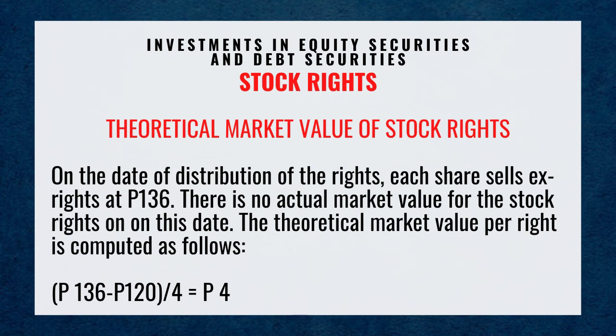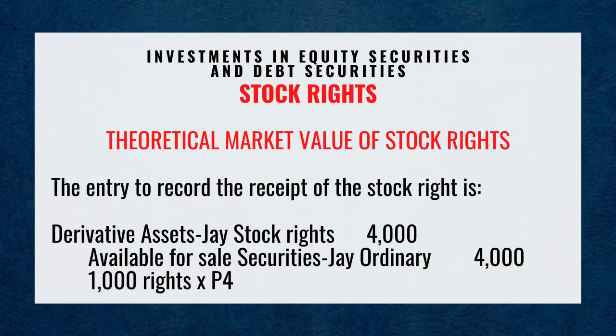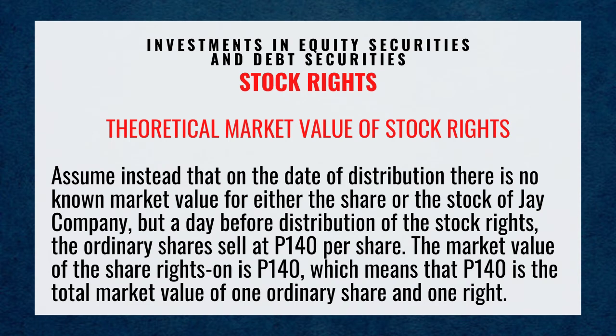The theoretical market value per right is computed as follows: 136 pesos less 120 pesos, divided by 4, equals 4 pesos. The entry to record the receipt of stock rights is debit derivative assets, J stock rights, 4,000 pesos, credit available for sale securities, J ordinary, 4,000 pesos. That is 1,000 rights times 4.